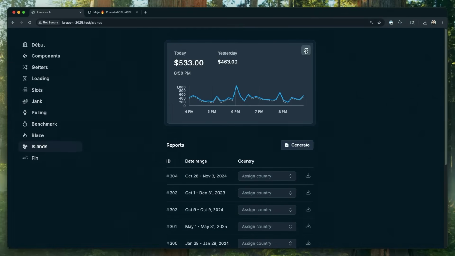So you're gonna love islands, and what it gives us between islands and Blaze and the polling stuff, now we have a page that loads instantly, stays hyper-reactive always, even when there's a poll. There, you can hit download any of these. Everything just stays super reactive. It renders like 10 times faster. It's just everything I want. It's fast, it's reactive, and we didn't have to actually add much because we got a lot of it for free. So this is Livewire 4, basically. What do you think? We like Livewire 4.